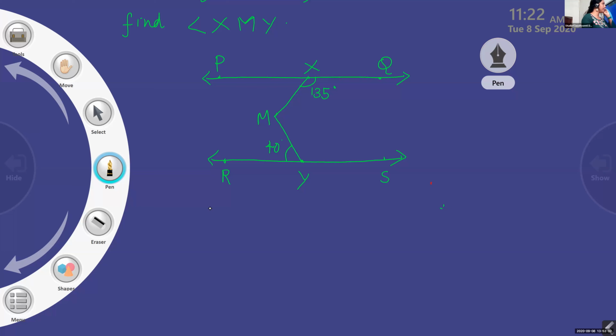MXQ is 135 and MYR is 40 degrees. This is the figure given in the question. But we have to draw the figure again and change it by drawing one more line, and if you draw that line, it will be very easy for you to do.